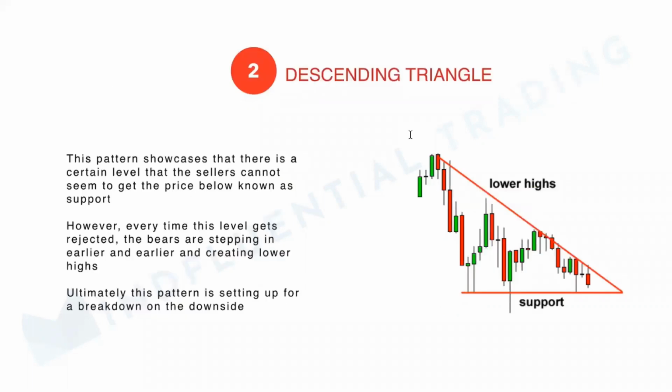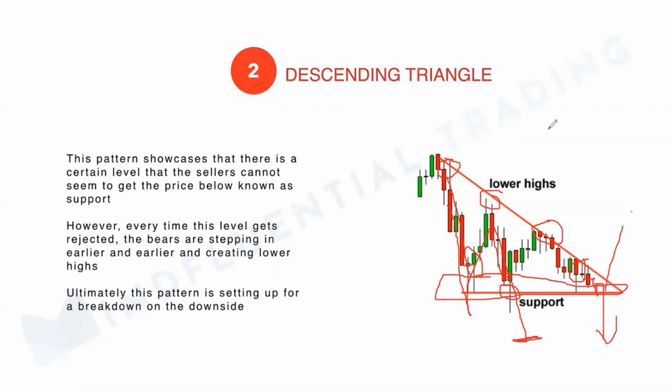Descending triangle is just the reverse of the ascending triangle, wherein the sellers are a little active and try to make lower low formations. But whenever it's trying to make a lower low, it's unable to. Here they made a lower low. Next time, a lower low means it should come down like this at least, but some support point is stopping it. But then it's making lower highs, lower high, lower high. Then there will be a fight between buyers and sellers. Whoever wins, the market moves in that direction.